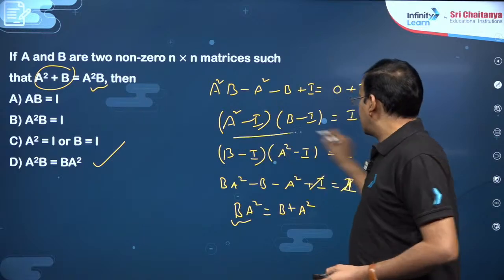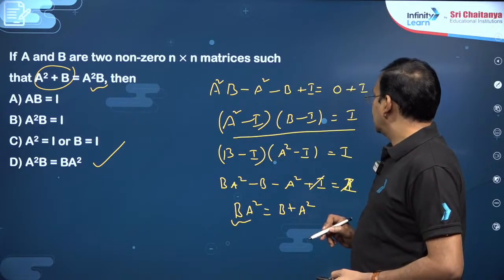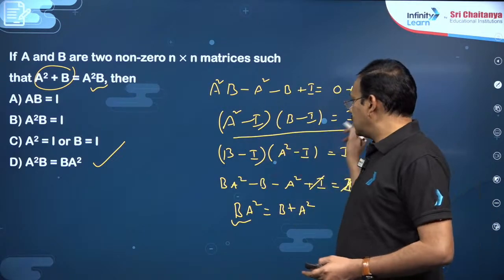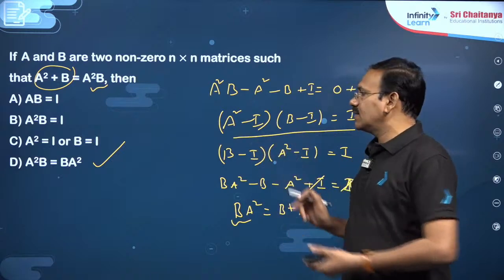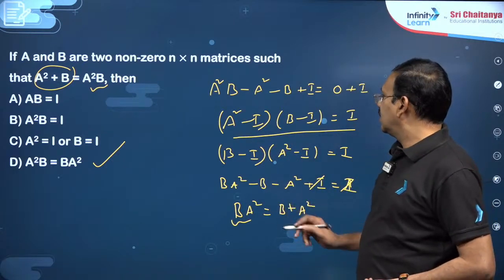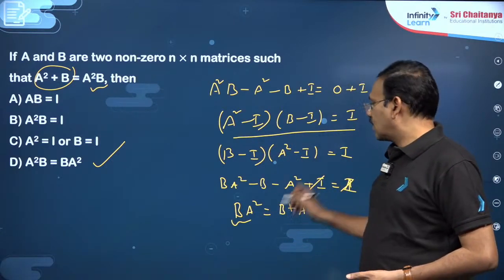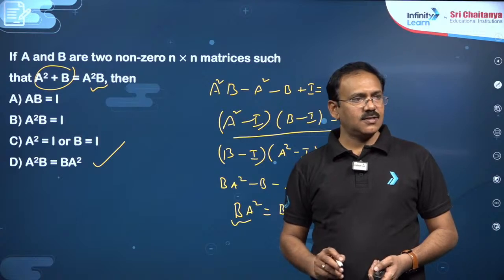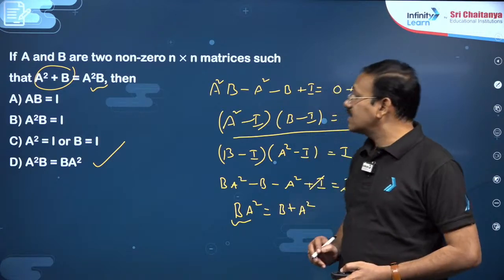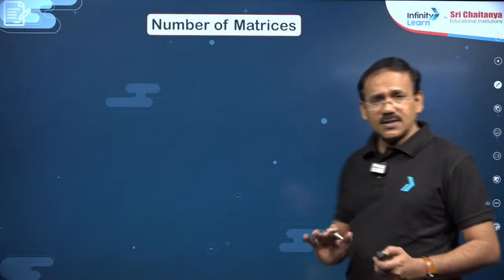Suppose from this step, dear students, if the product of these two is I, you can't say that one of the matrices is I. That's what he said. I mean to say you can do this question like this, dear students. Okay, fine. The next, dear students, this is one kind of algebra related questions.